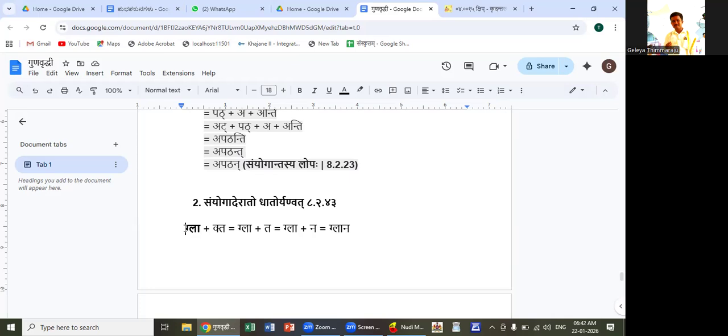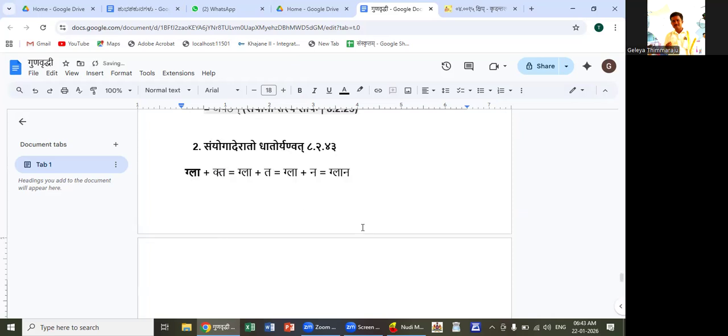So a dhatu should have sanyoga in the beginning. It should have an end letter, which can be anywhere within the dhatu. And the dhatu should end with dirgha akara. If these three are satisfied, then the takara of ta pratyaya and tavatu pratyaya gets converted to na, is the meaning of this sutra. So gla plus ta becomes gla plus na. The form is glana, the ta pratyayanta form of gla dhatu.